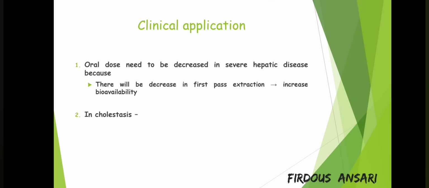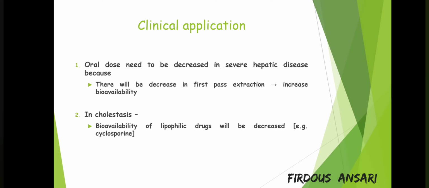Next, cholestasis is a condition where there is a problem in synthesis and secretion of bile from the liver. So in cholestasis, bioavailability of lipophilic drugs will be decreased. An example is cyclosporine. See, mainly the lipophilic drugs are first of all metabolized in the liver, and after undergoing metabolism they are excreted out.